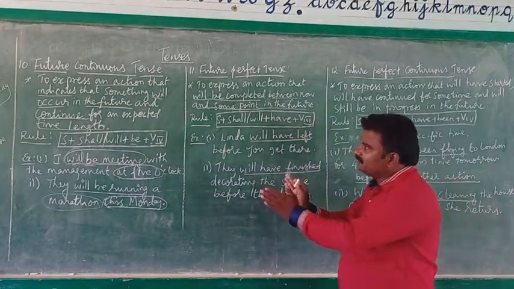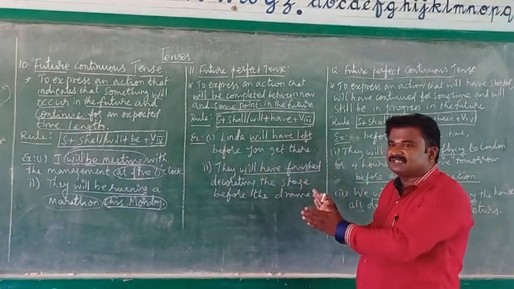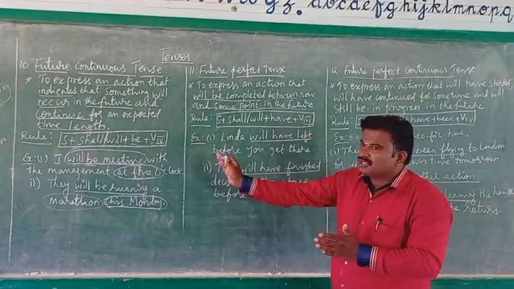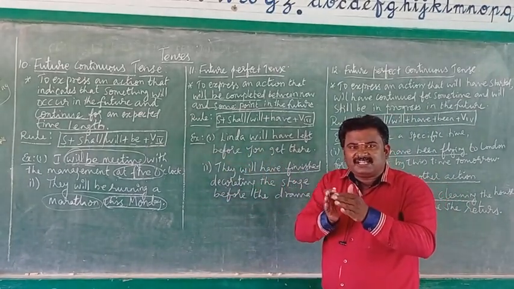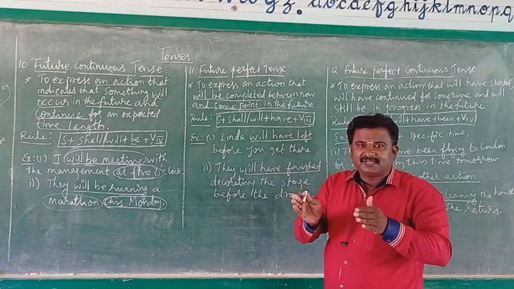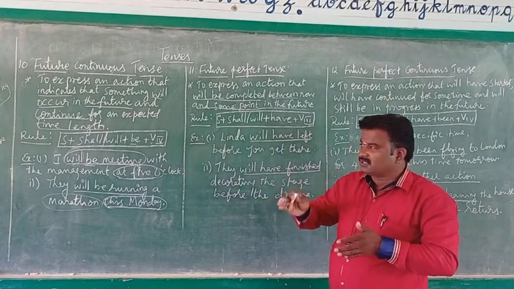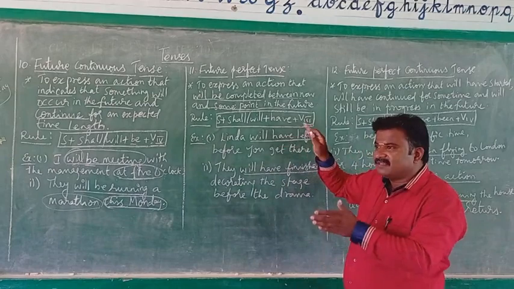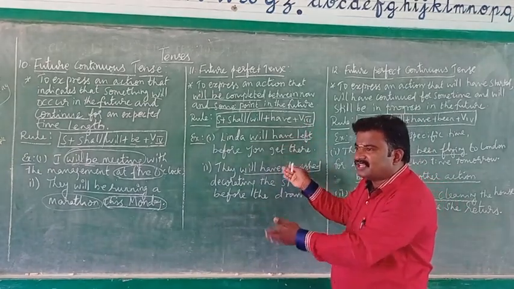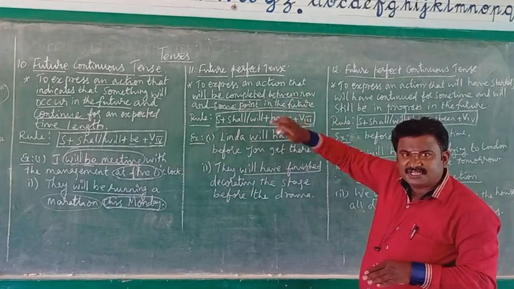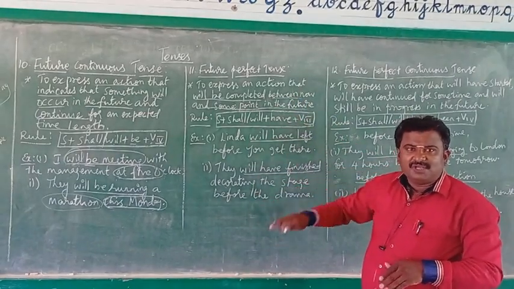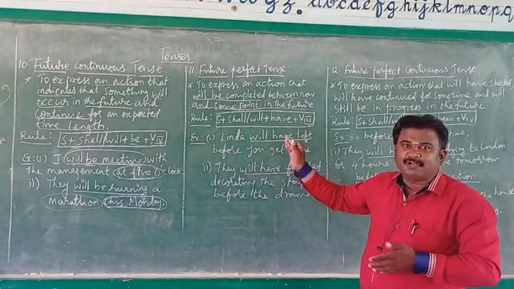To express this kind of action, we should use the future perfect. And the difference between the future continuous and future perfect is that the future continuous tense will be happening for an expected time length. Clear? It is a going on process. Whereas in the future perfect tense, by this time the action will be over. The action will be initiated in the future and also the action will be completed at the particular time.